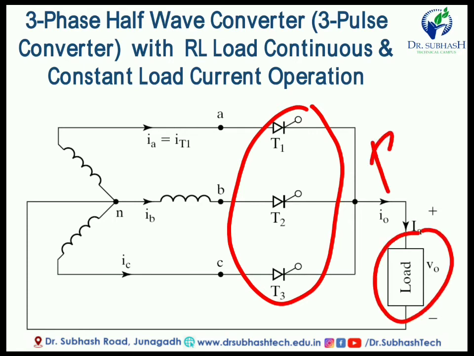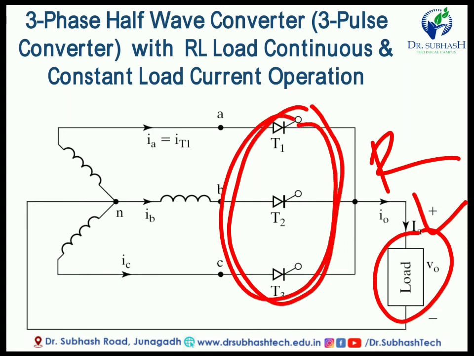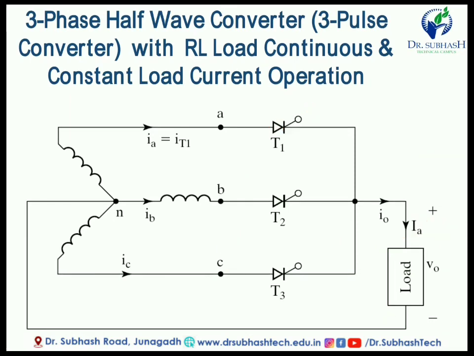Suppose it is only a resistive load or an inductive load. This is the main part of the circuit. Since this is a half wave converter, only 3 SCRs are required, and T1, T2, T3 are triggered according to our requirement. So you will get the output voltage in the positive half cycle only.